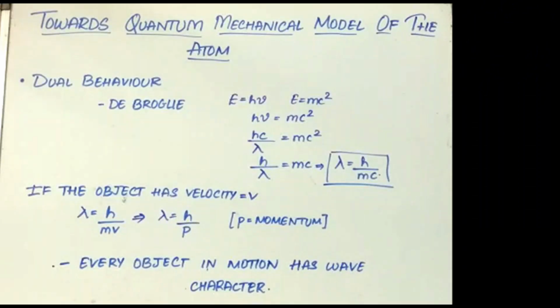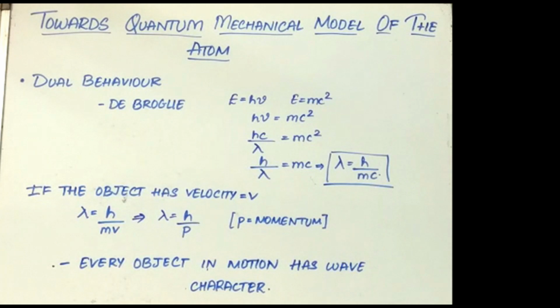We are now going to talk about the quantum mechanical model of the atom. The shortcomings of the Bohr's model led to the development of a more suitable and general model. Important developments in this were the dual behavior of matter and Heisenberg's uncertainty principle. De Broglie in 1924 proposed that matter should exhibit dual behavior like radiation. Photon has momentum and wavelength, so electron should also have momentum and wavelength.